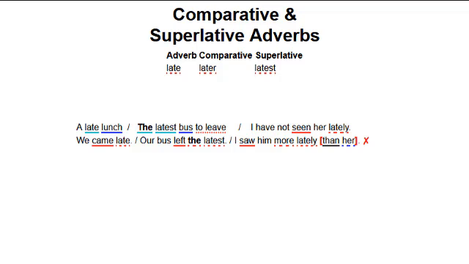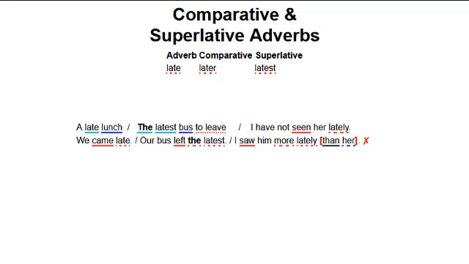Compare a late lunch with we came late. The latest bus to leave with our bus left the latest. The word the is needed for both these superlative phrases. Note that lately, in "I have not seen her lately," is not a form of late. It's a different adverb and has no comparative forms.